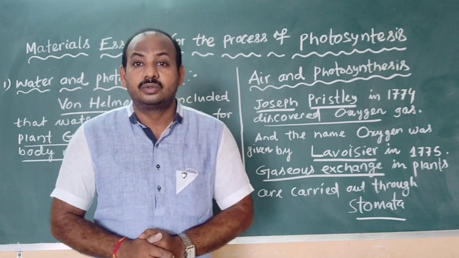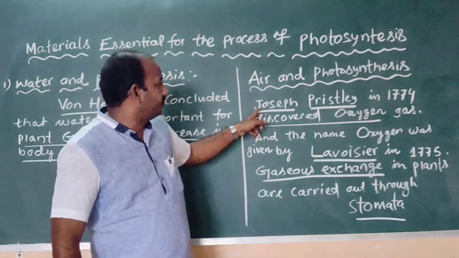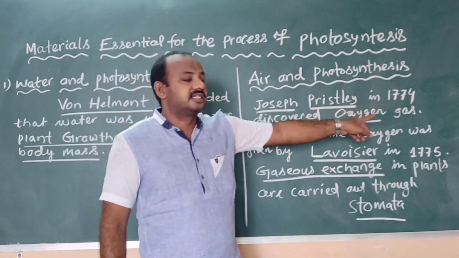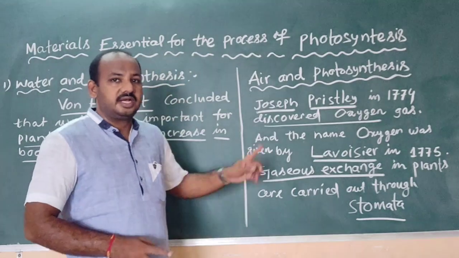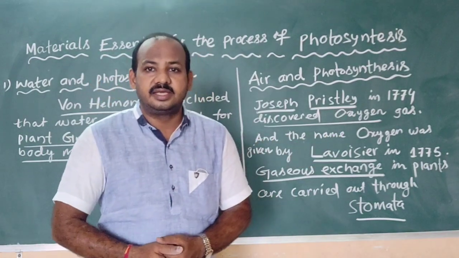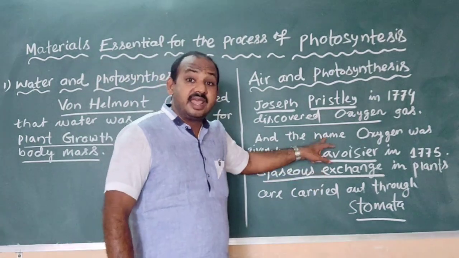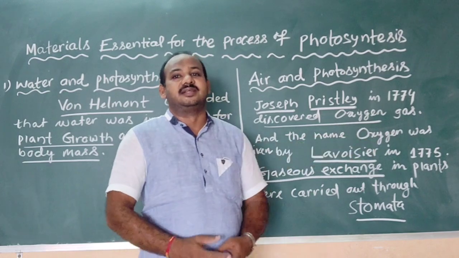So oxygen is essential for respiration, and oxygen is also helpful in the combustion process. Who discovered oxygen? Oxygen was discovered by Joseph Priestley in the year 1774, and later Lavoisier named that gas oxygen.